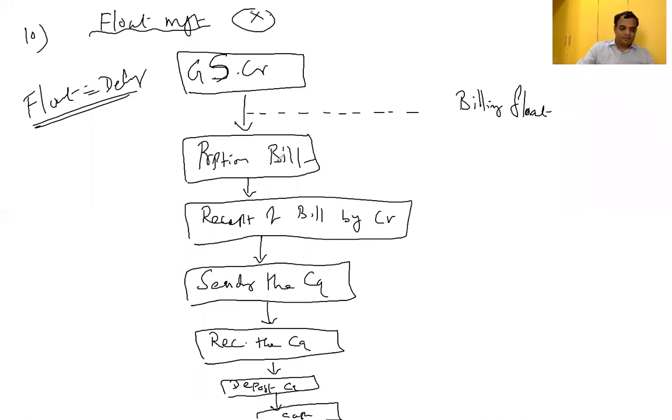Okay, I have prepared the bill. You can get the bill now. Why is there a delay? I have to depend on the post. Therefore, that is called mailing float.